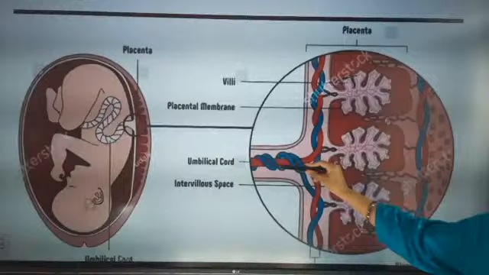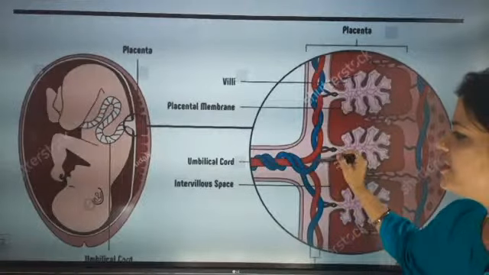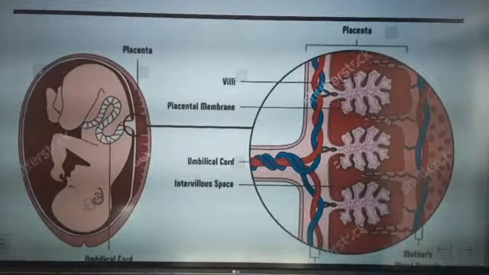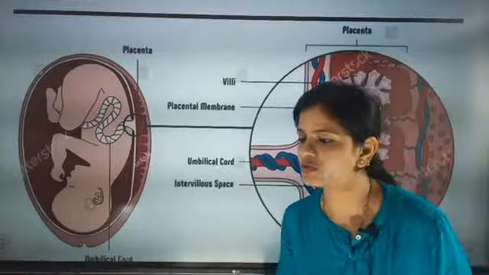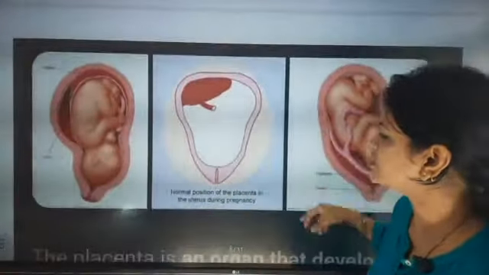Now you see how the umbilical cord will be there. This is the intervillous space. I discussed that villi are there, and I am going to discuss villi also. So now the next point, I am going to finish this part, beta.